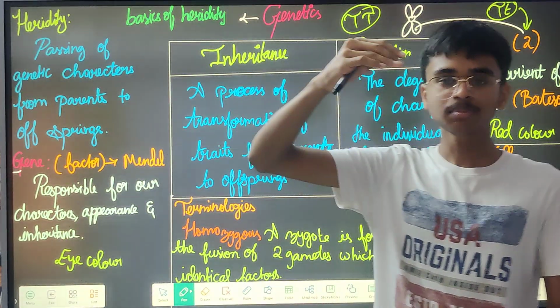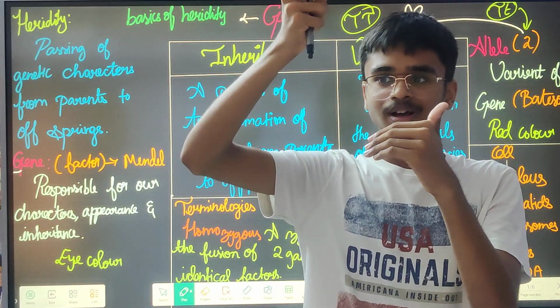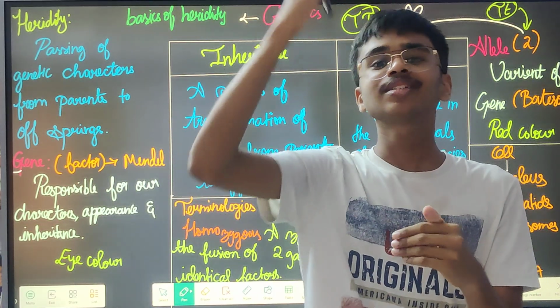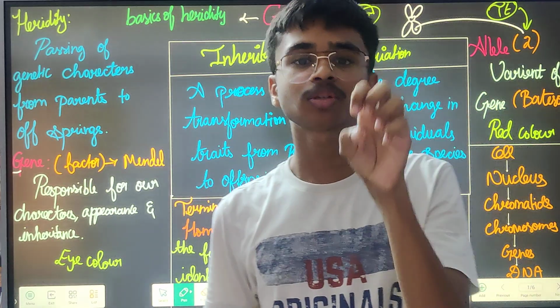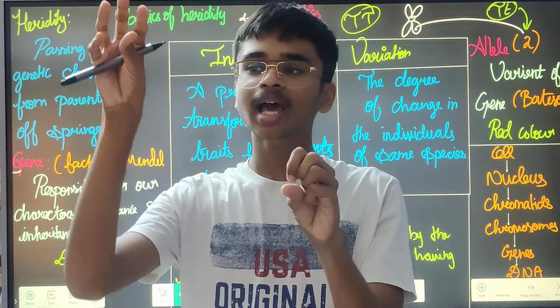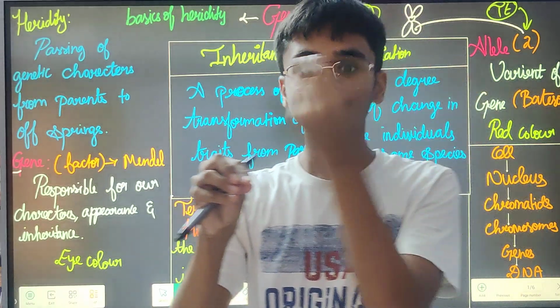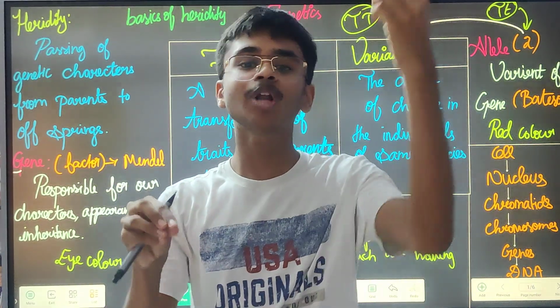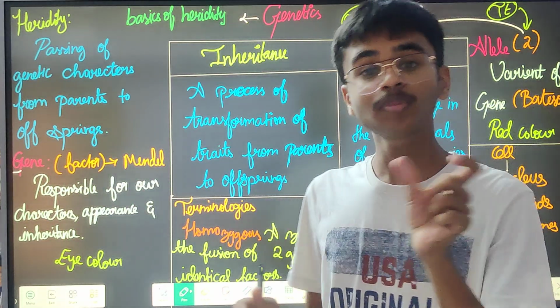Looks will be different. For example, you might have the eyes of your mother and the lips of your father, but there is a variation. You will not be exactly looking like your mother or exactly like your father. There will be variation.